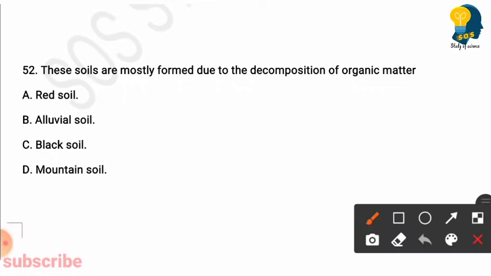These soils are mostly formed due to the decomposition of organic matter. Options are red soil, alluvial soil, black soil, mountain soil. So here the right answer is option D. Mountain soils are mostly formed due to the decomposition of organic matter.